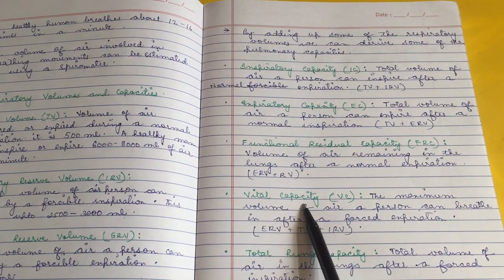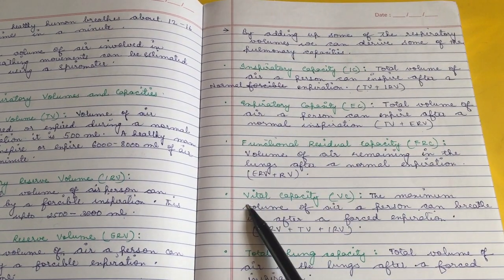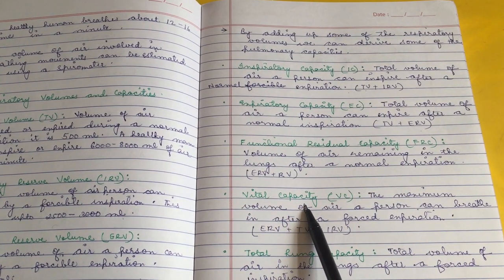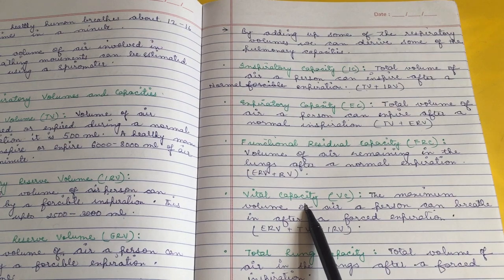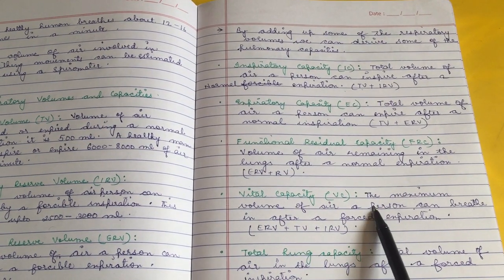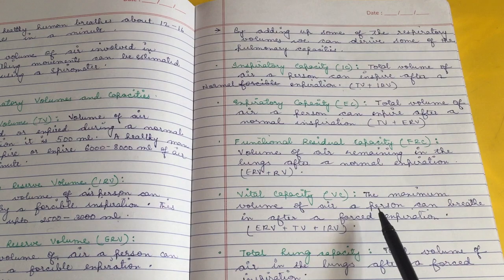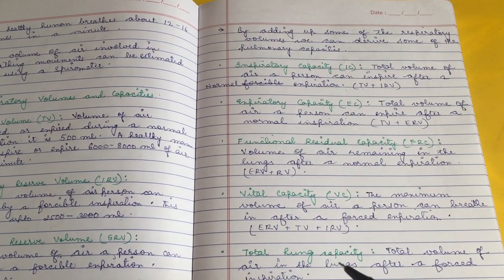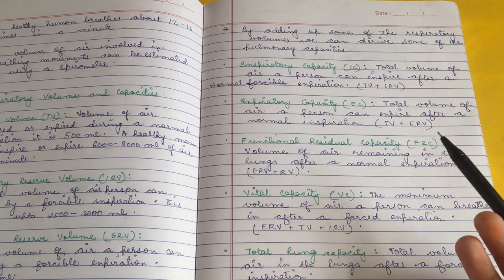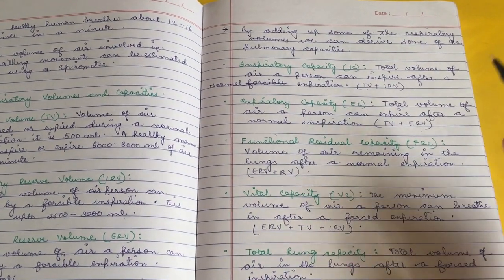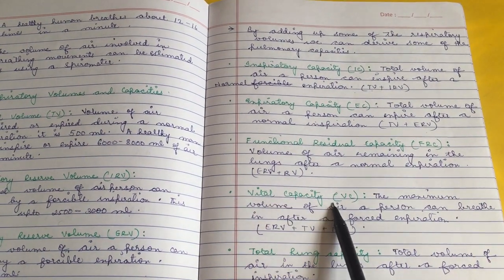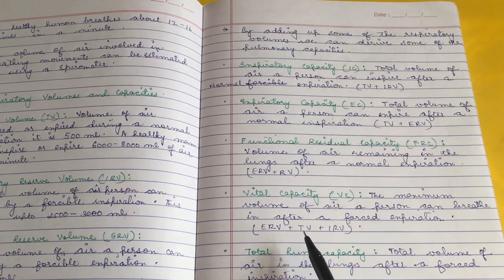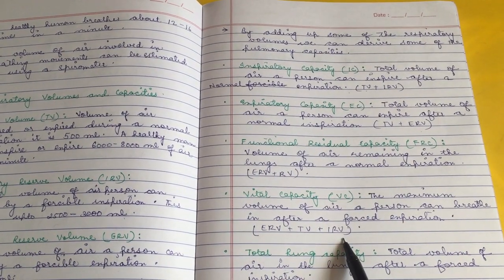Now coming to the vital capacity. Vital capacity is basically asked in the exams many of the times, and this is a really important part. So what is vital capacity, guys? Vital capacity is the maximum volume of air a person can breathe after a forced expiration. So once the person has undergone forced expiration, the maximum volume of air he or she can take in is known as vital capacity. We can obtain this by adding expiratory reserve volume, tidal volume, and inspiratory reserve volume.